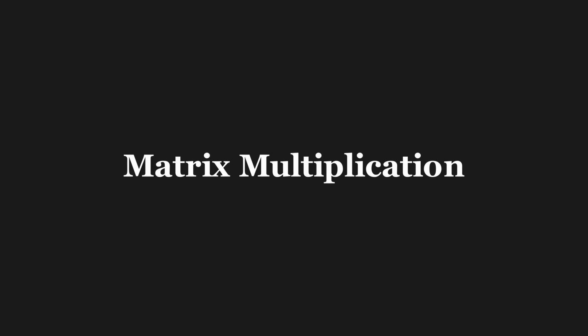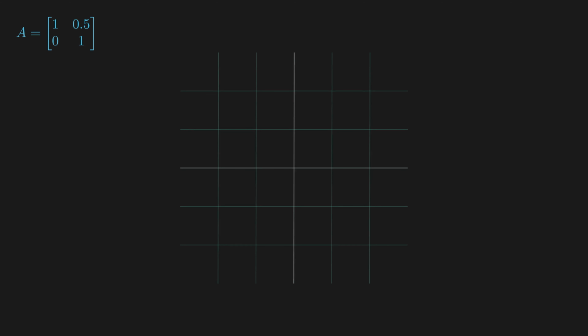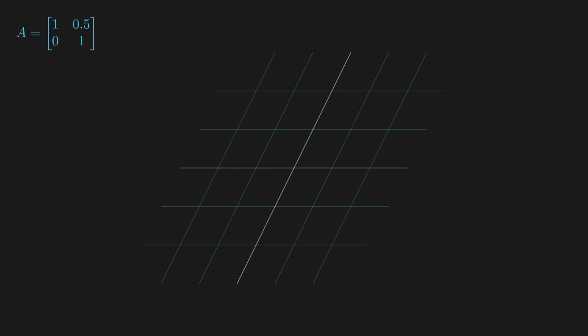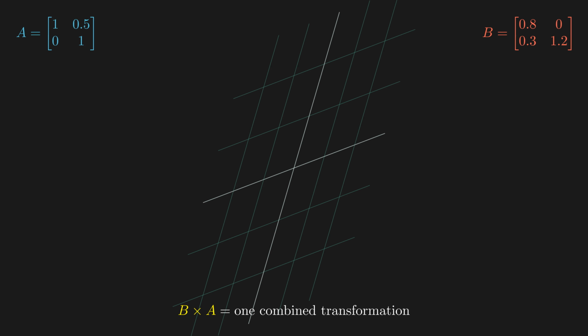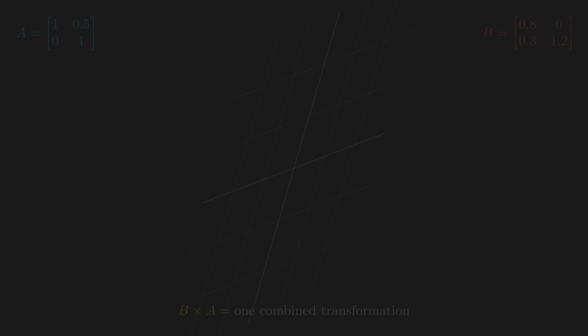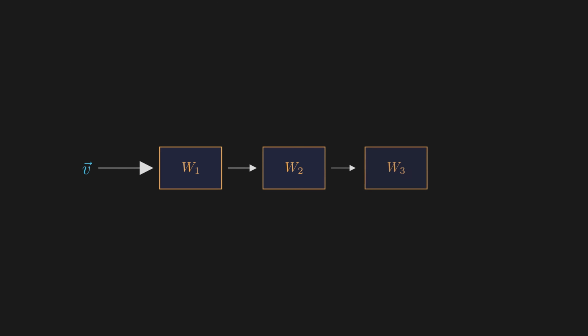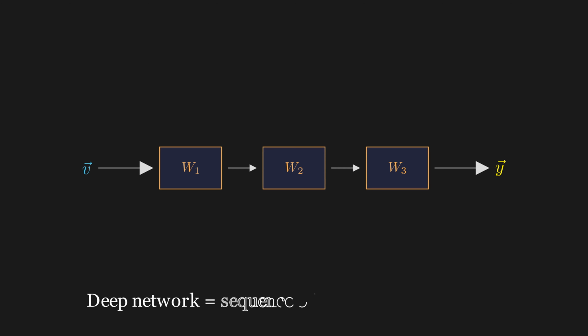If one matrix is a transformation, what happens when you apply 2 in a row? First, matrix A transforms the grid, then matrix B transforms it again. The result is a single combined transformation, and that combined transformation is itself a matrix, the product A times B. This is exactly what a deep neural network does. Layer 1, multiply by matrix W1. Layer 2, multiply by matrix W2. Layer 3, multiply by matrix W3. A deep network is a sequence of matrix multiplications.